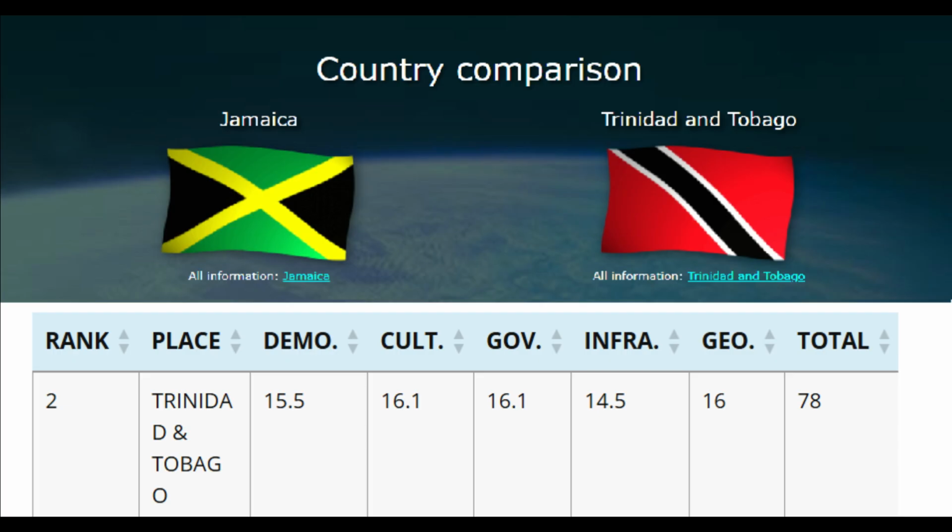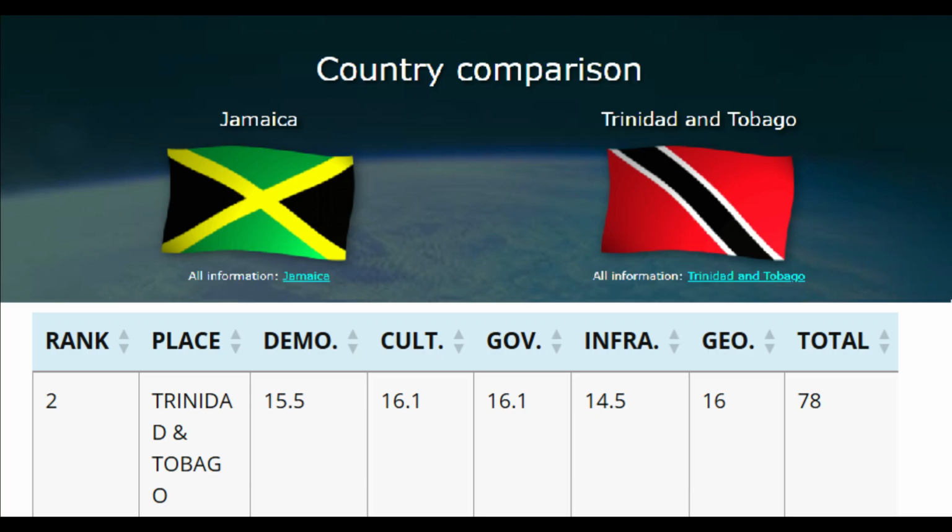The culture is also 16.1. They both went through independence. They're both Commonwealth countries. They are Anglo Caribbean countries, though, like I mentioned earlier, I think the Indian influence in Trinidad caused this number to be a bit lower. The government is also at a 16.1. Both of them are Commonwealth democracy countries. That pretty much makes sense.